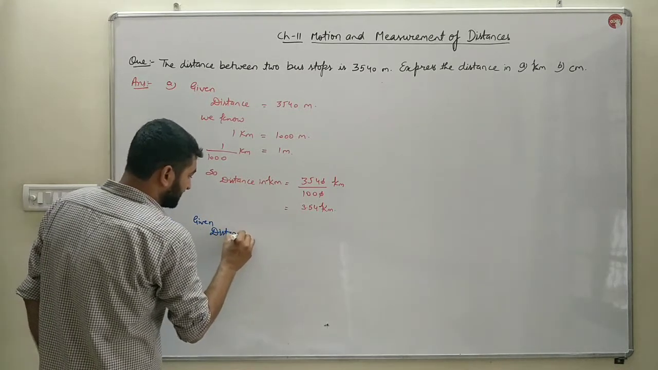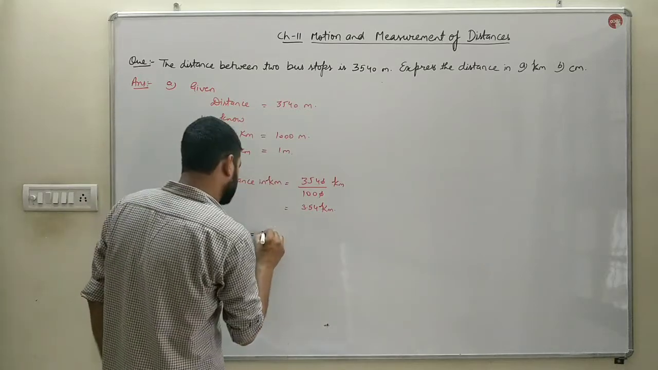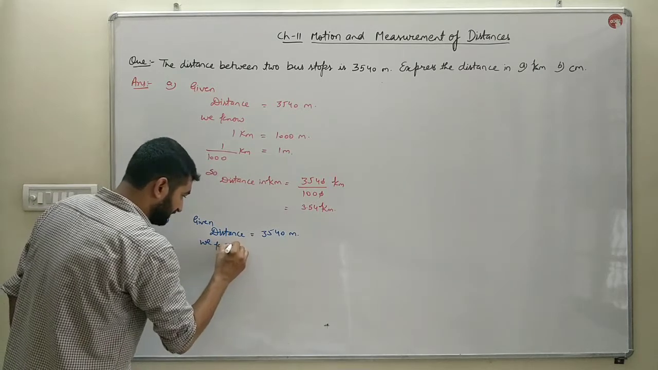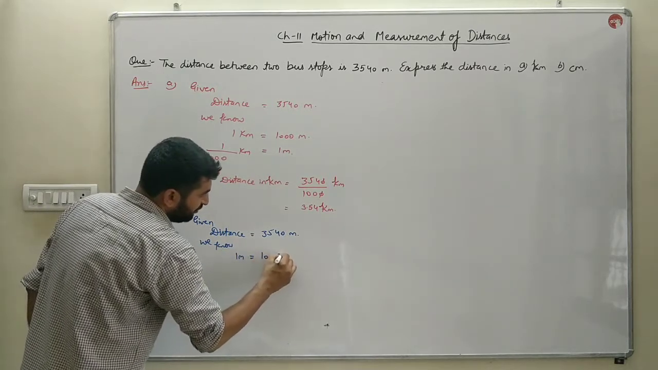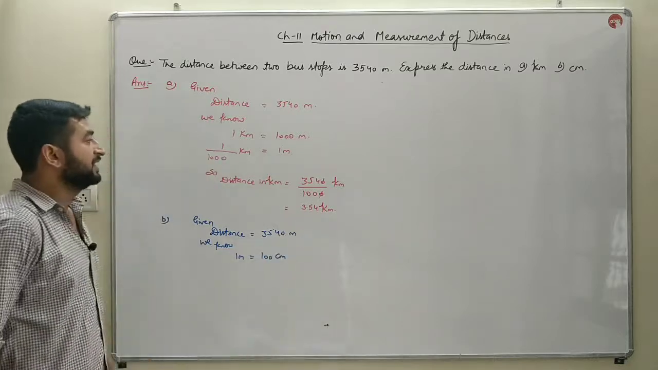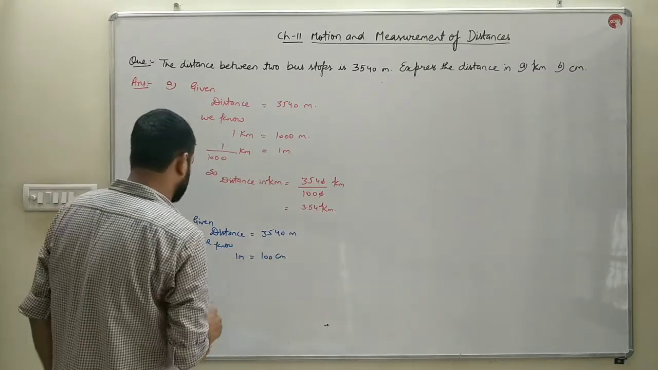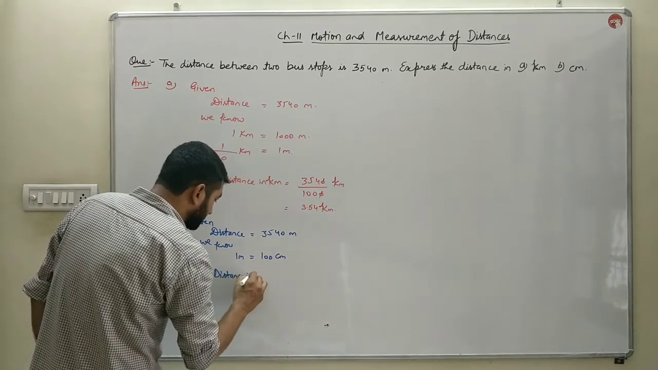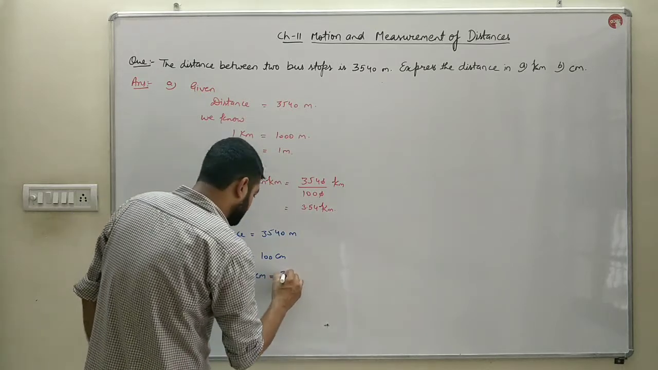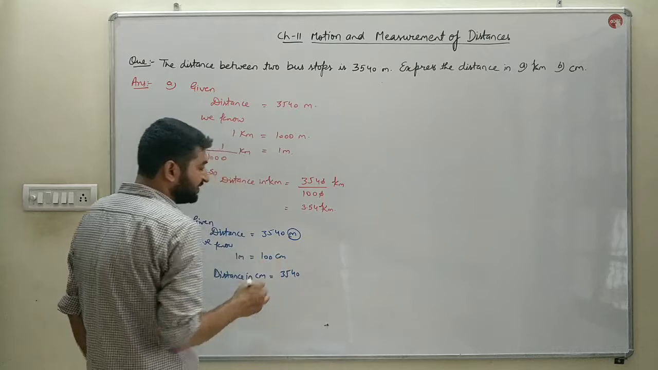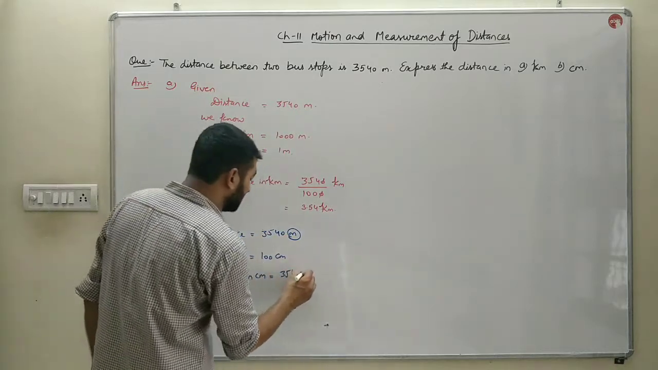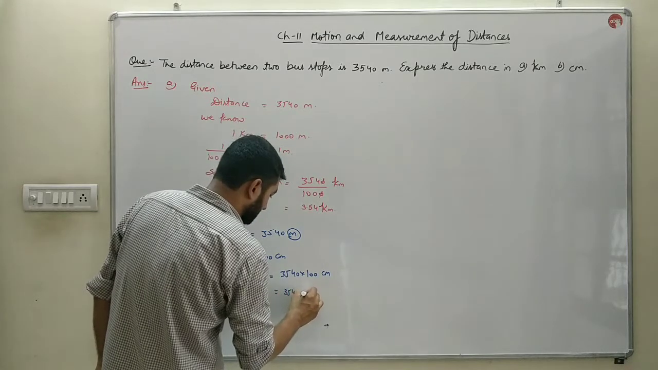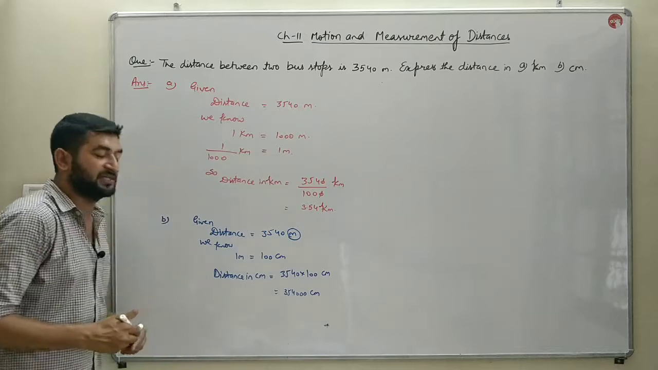Same, bache, the distance is given to us in meters, that is 3540 meters. We know that 1 meter is equal to 100 centimeters. If we want to convert that meter into centimeters, we have to multiply. So now the distance in centimeters will be equal to 3540, here meter is written. If you want to convert meter into centimeter, then we have to multiply it with 100 centimeters. So that will be the answer in centimeters.